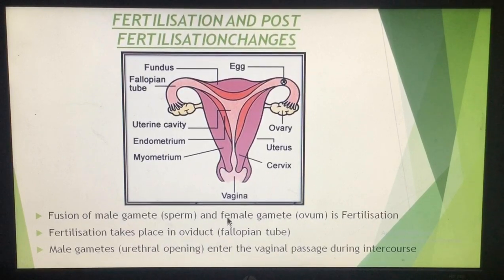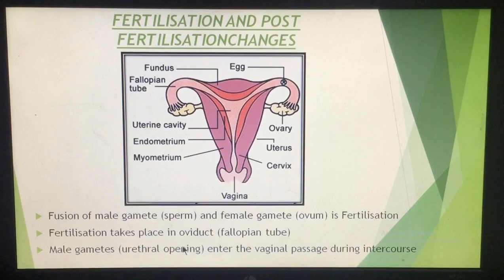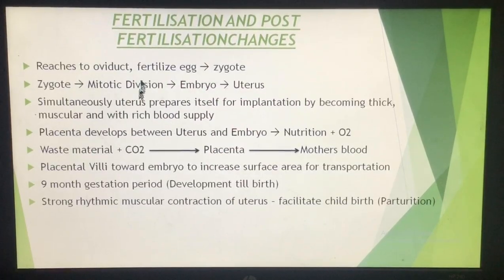Now the deposition of the male gametes in the vagina of the female, okay, that takes place during intercourse, which is also known as coitus. So during coitus, the sperms get deposited in the vagina of the female, and then these sperms pass through the vagina, through the cervix, through the uterine cavity, enter into the oviduct, and the fertilization takes place in the oviduct. Now let us talk about the post fertilization changes.